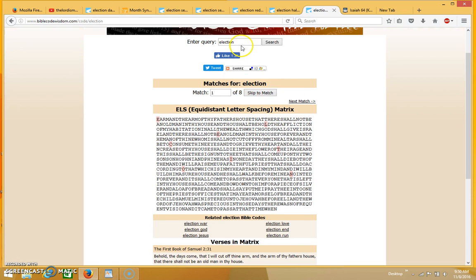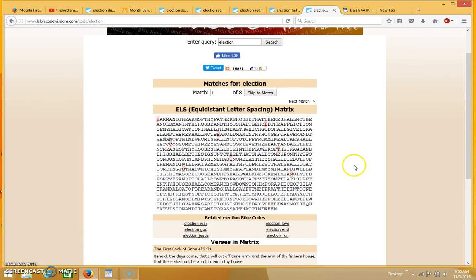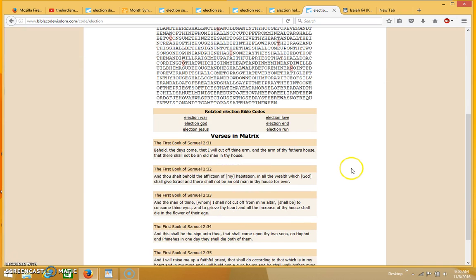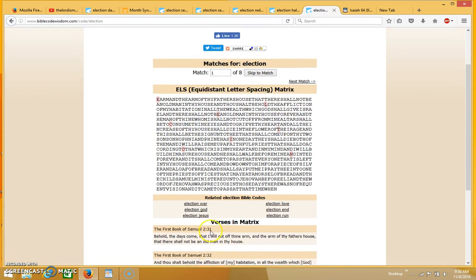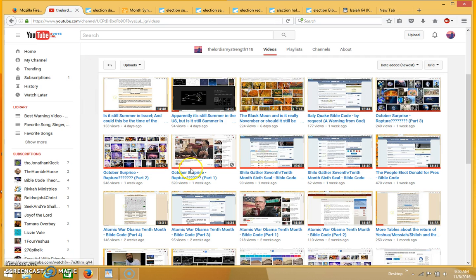But what I didn't realize until just this morning is that there's actually 2 matrices that it comes up in. Now, the first matrix that I had talked about briefly, that it comes up in Samuel 2, as you can see here. I had talked about this briefly in another video. It was in this video right here that was on atomic war. As you can see, it's 4 parts to this video.